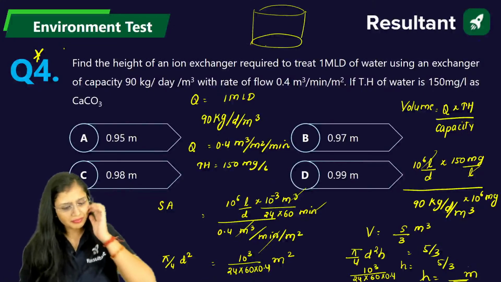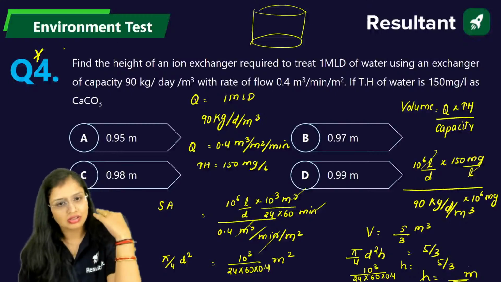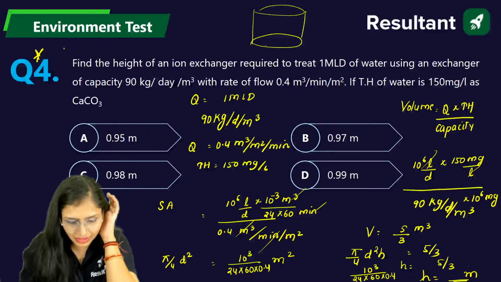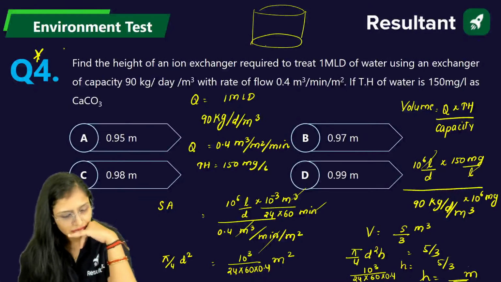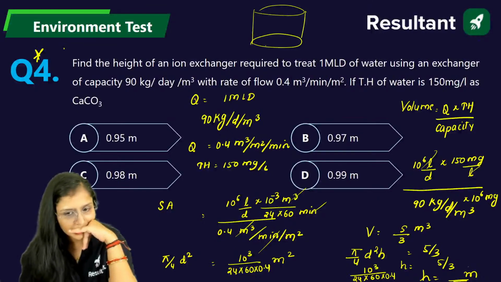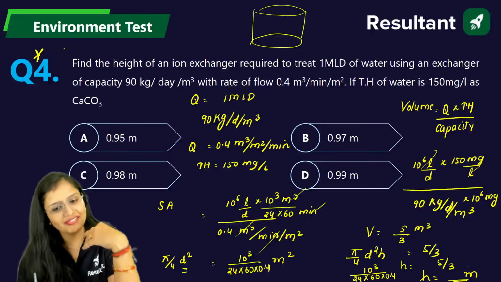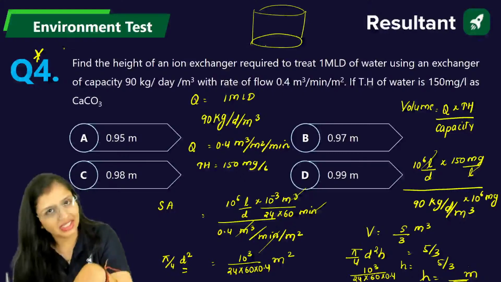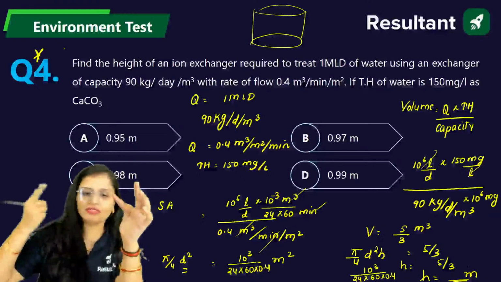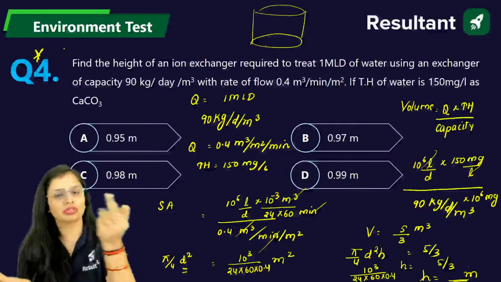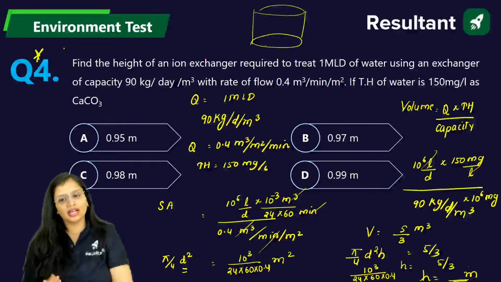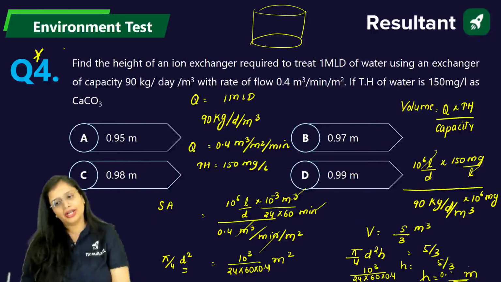How much is it coming? Just solve it and you'll get the value of h. Come on guys, quick. If you would have calculated dia and substituted it here, then again you would have done pi by 4 d square. So you're just wasting your time. There is no need. Okay, how much will it come? It will come out to be 0.97.